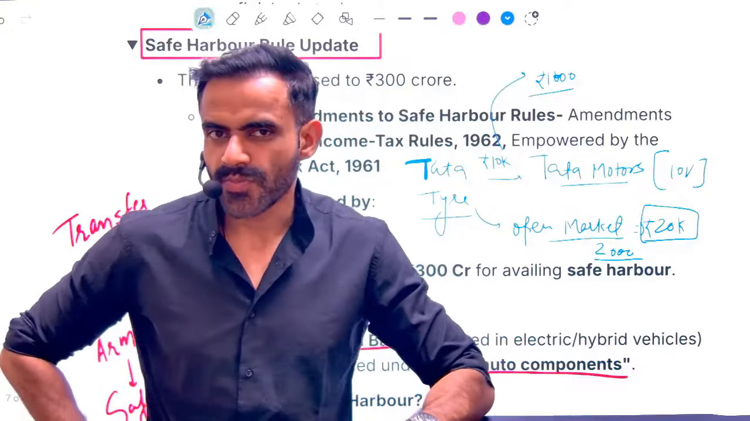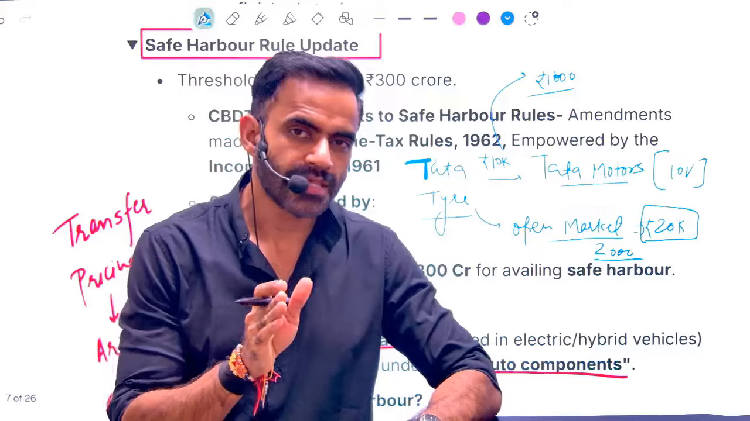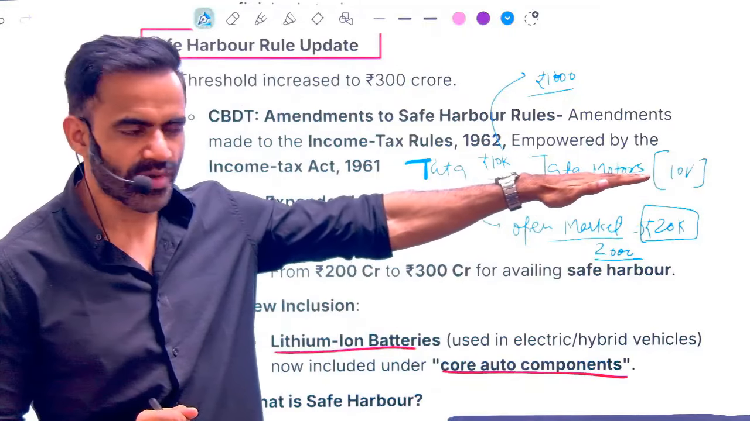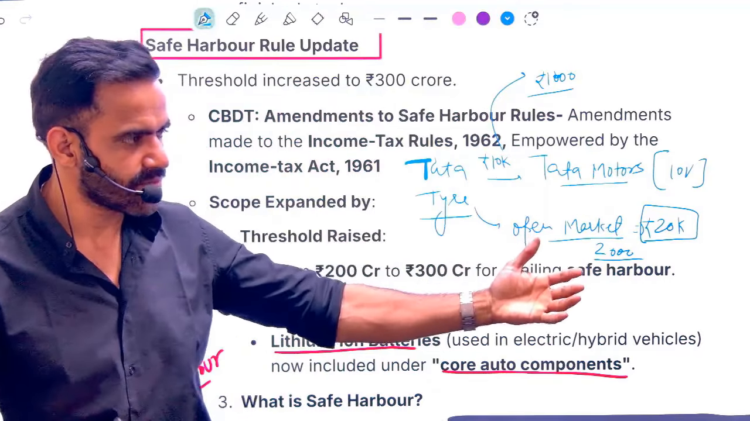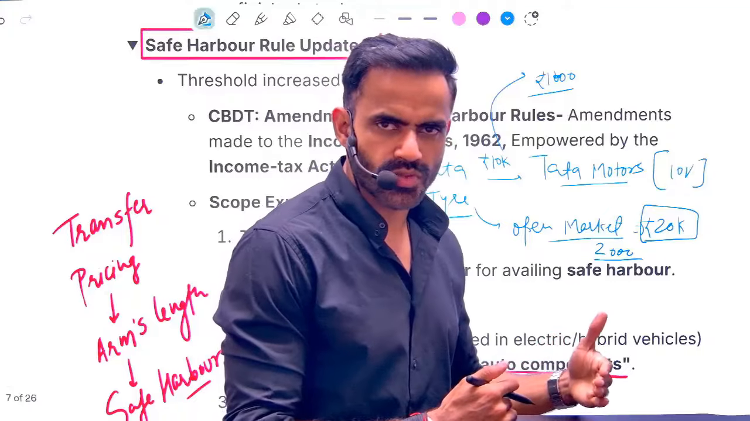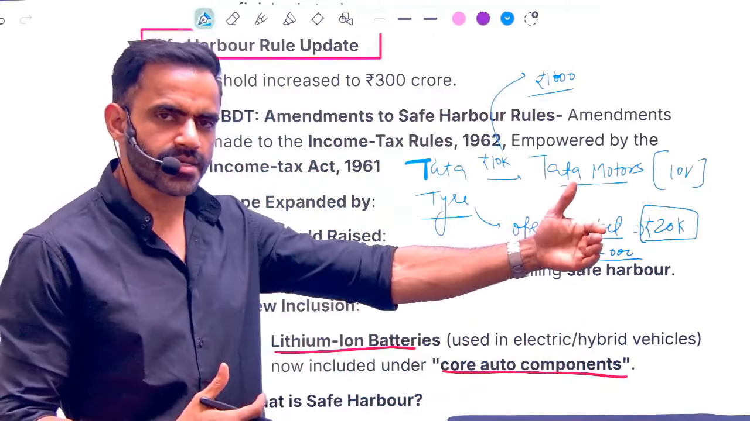To address this problem, there is a principle. What is this principle? Arm's length principle. Arm's length basically means maintain a distance. Just like when you are meeting someone who is kind of a stranger to you, you are not that much close to that person. You will take your space and you will maintain a distance.